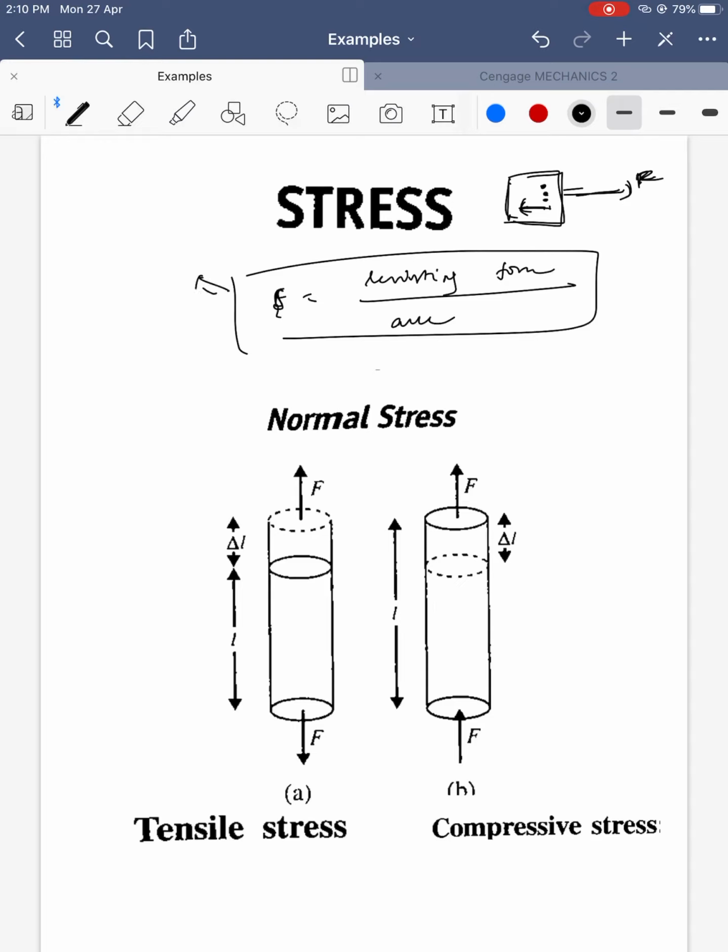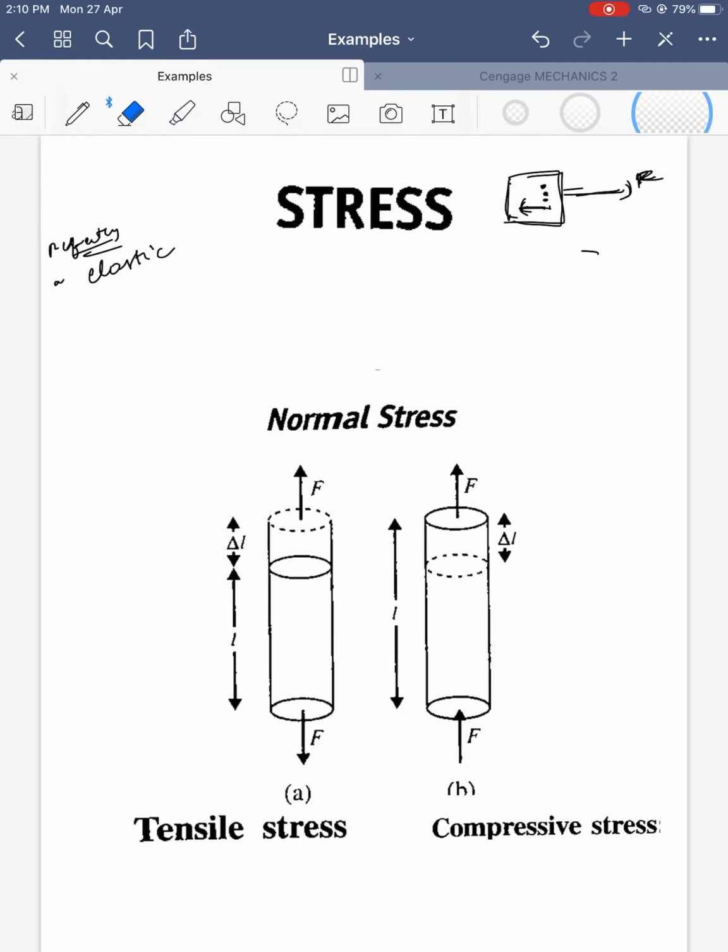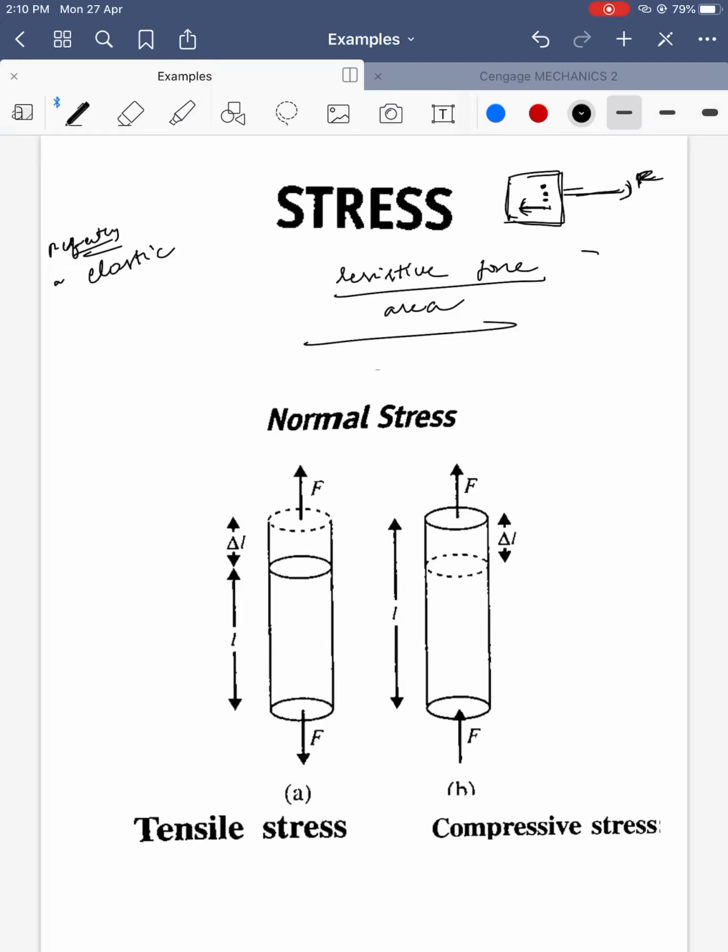If the body is not perfectly elastic, this is called restoring force, or resisting force, per unit area. I'll write again, it is resisting force per unit area.